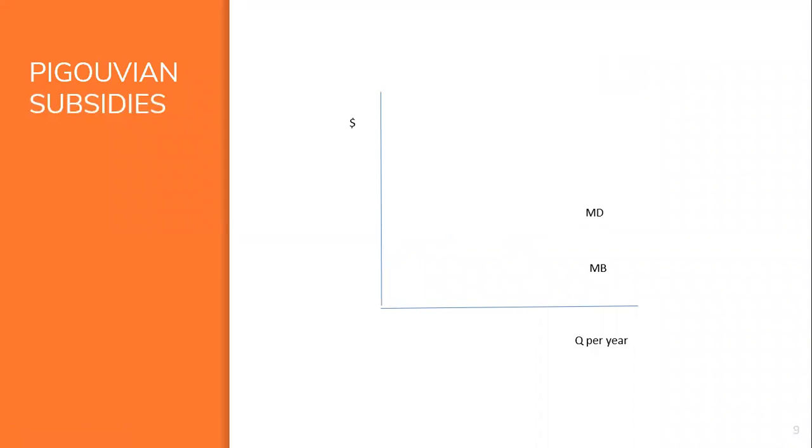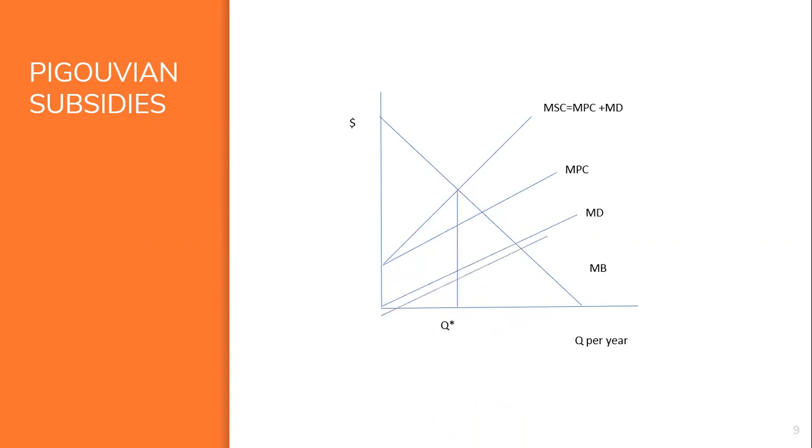Now we're discussing Pigouvian subsidies. This is a similar graph. Suppose the government announced that it will pay Bart a subsidy of CD.